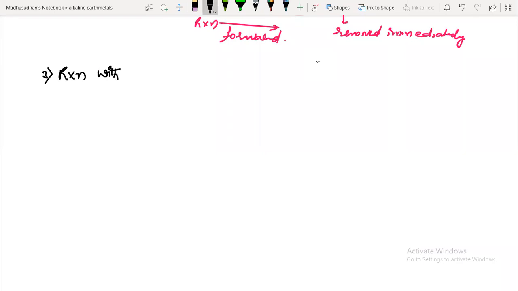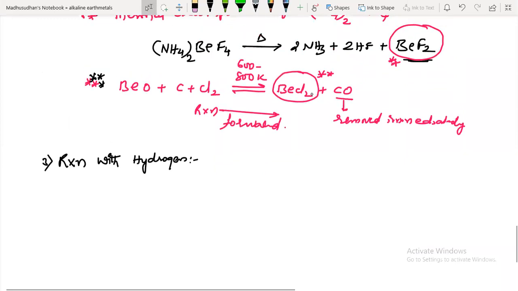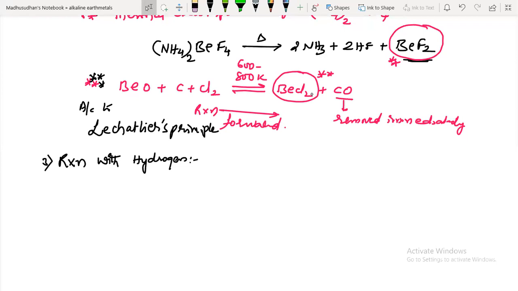Sir, explain in the above reaction what is the principle involved? According to Le Chatelier's principle. This comes in your chemical equilibrium chapter, guys.